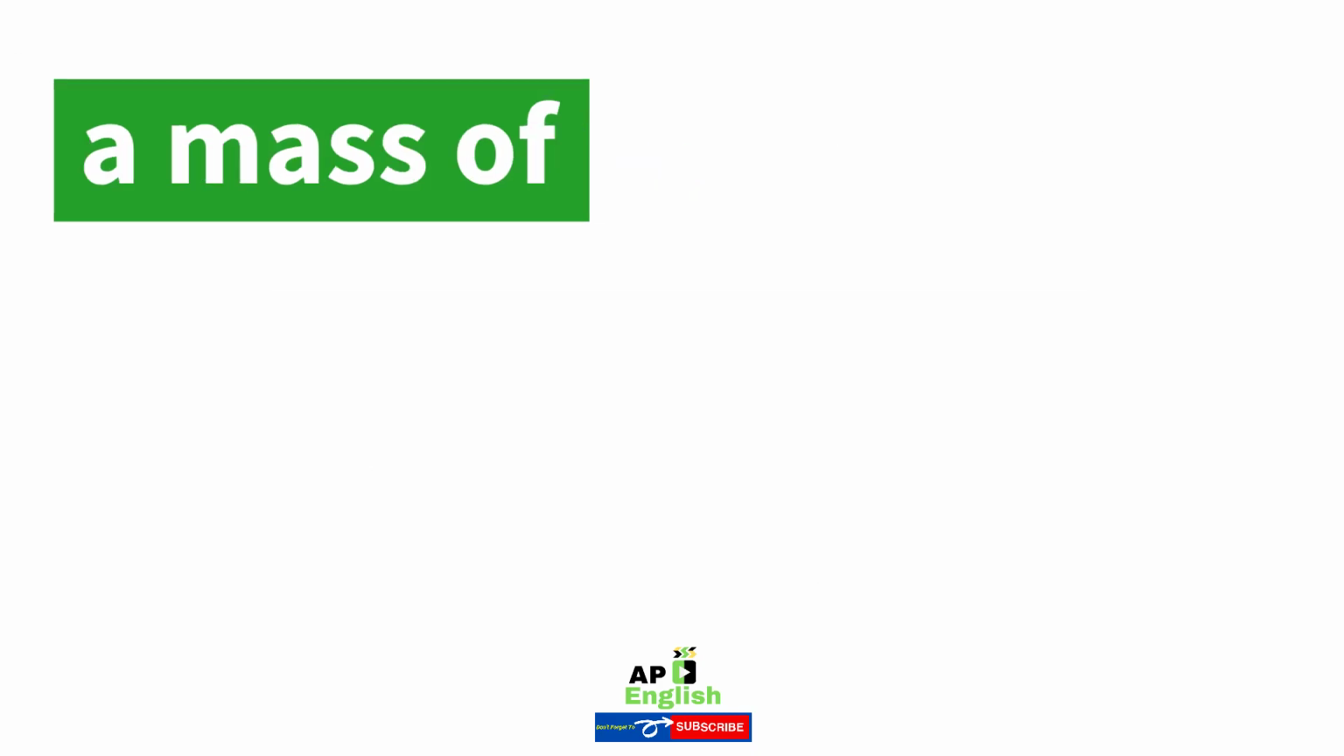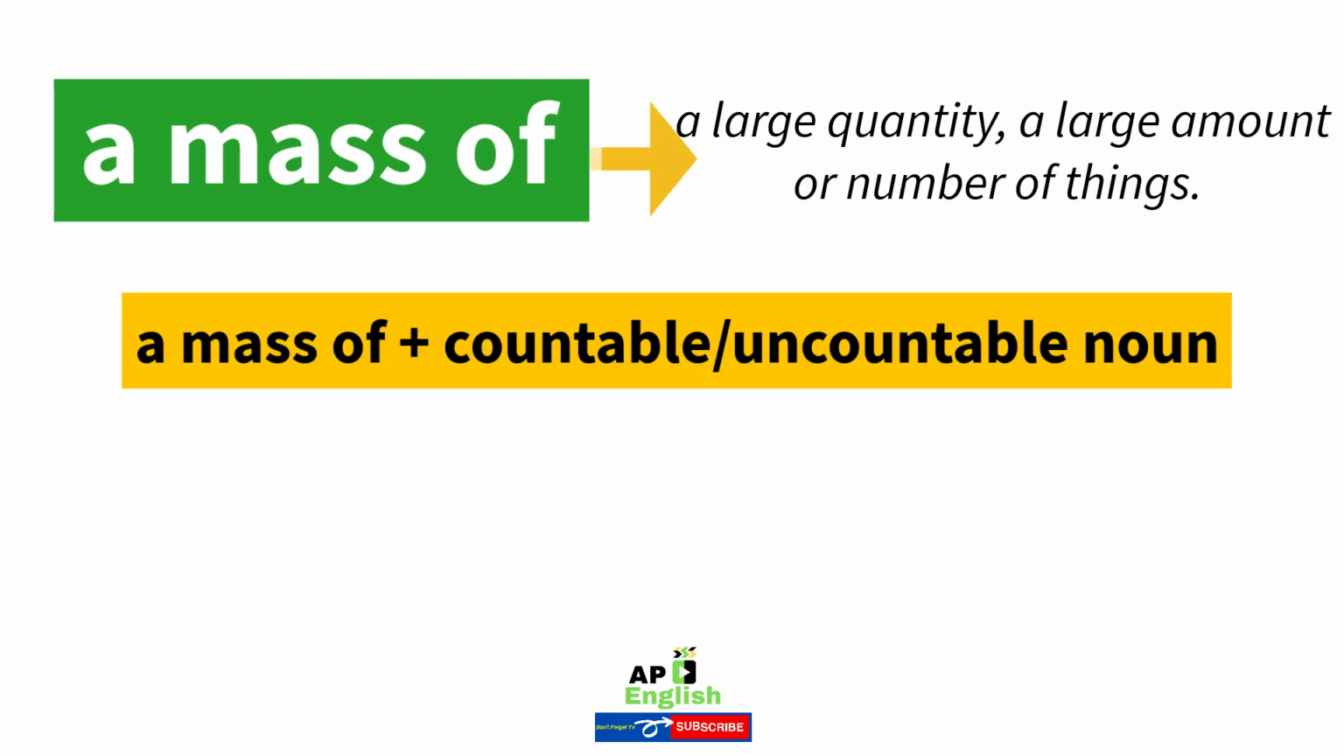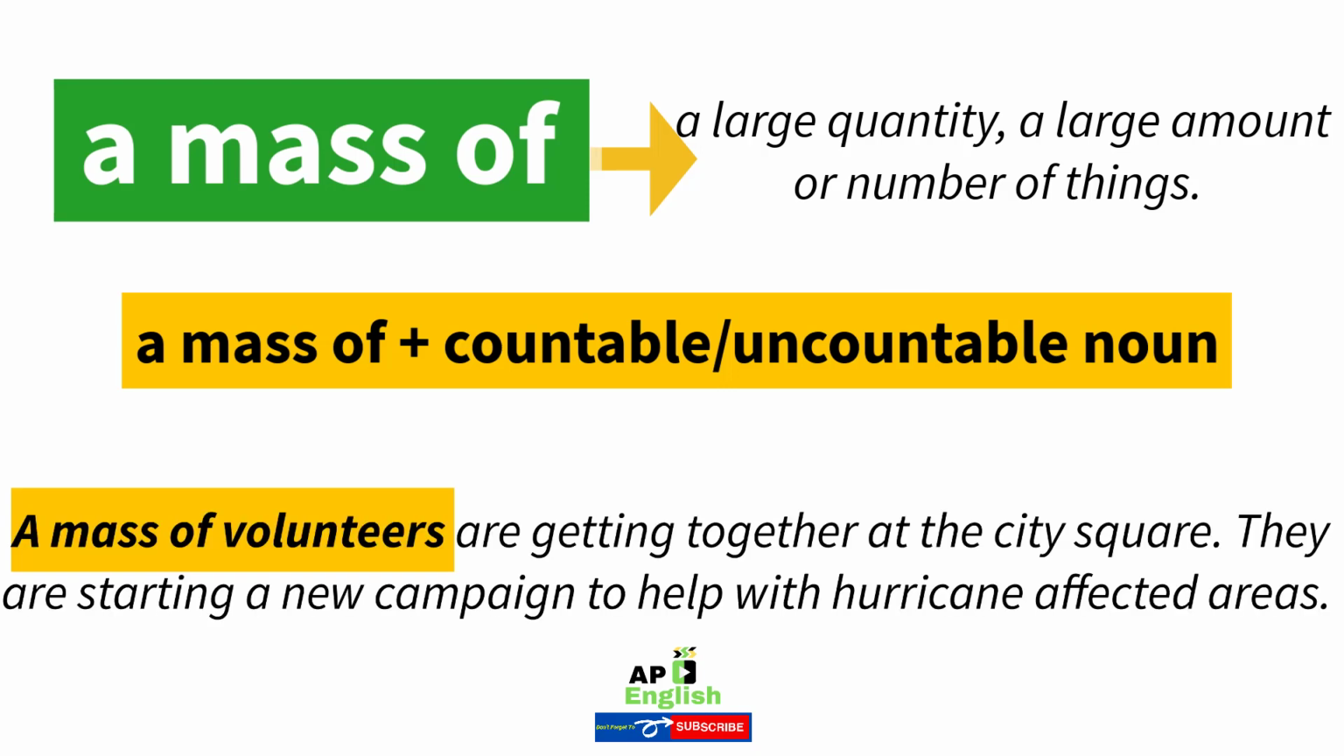40. A mass of. A large quantity or a large amount or number of things. Example: a mass of volunteers are getting together at the city square. They're starting a new campaign to help with hurricane-affected areas.